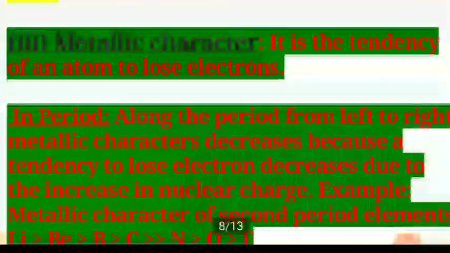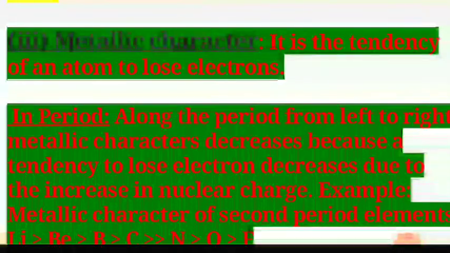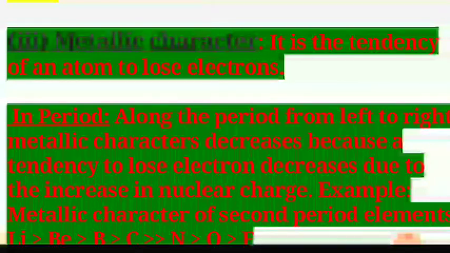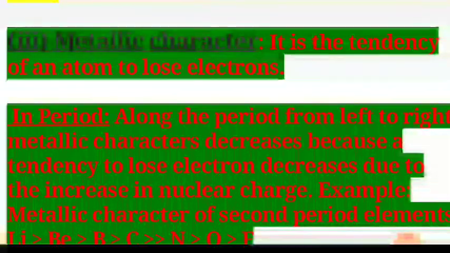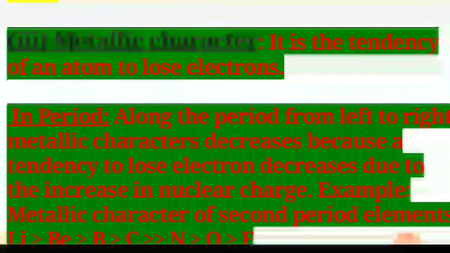Now, what about the metallic character? As we can see, metals like sodium and magnesium are towards the left-hand side of the periodic table, while non-metals like sulfur, chlorine and oxygen are found on the right-hand side.